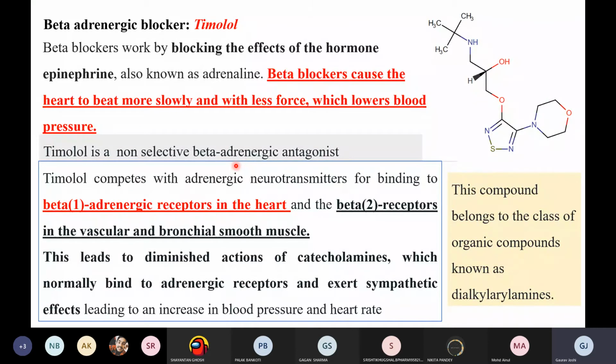This leads to the diminished action of catecholamines, which normally bind to the adrenergic receptor and exert the sympathetic effect, leading to an increase in blood pressure and heart rate. So it will inhibit these effects, and your blood pressure and heart rate will be lowered. So this is the thing.